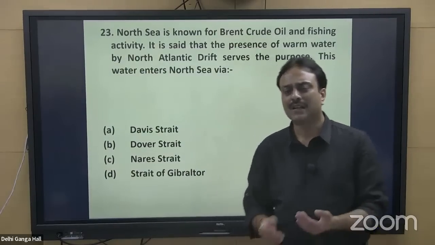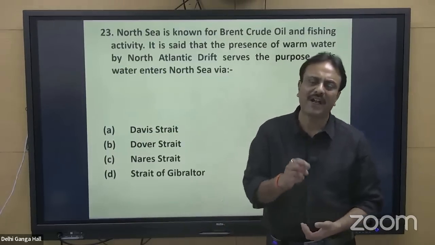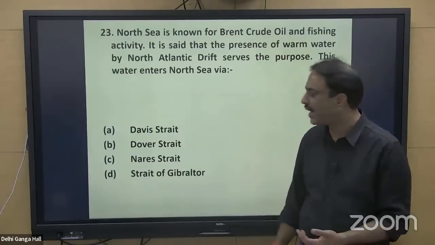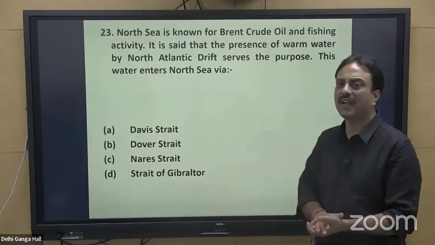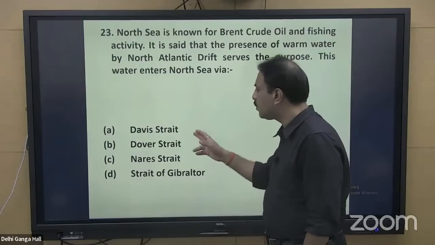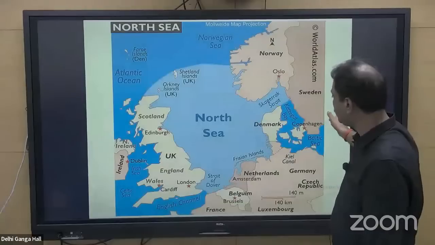In the same manner, the southern part of the Strait of Gibraltar should belong to a country, Morocco, but that part has been occupied by Spain. So it is located between UK in the north and Spain in the south. If you go to a detailed map of Europe or Africa, you will be able to notice that. So the answer for this particular question was option B, B for boy, that is Dover Strait.